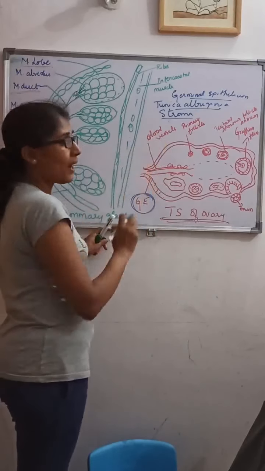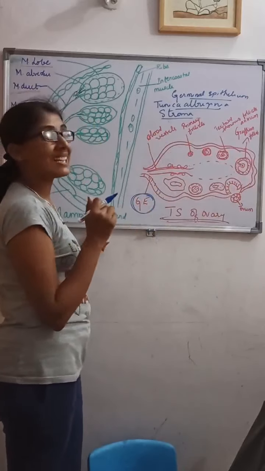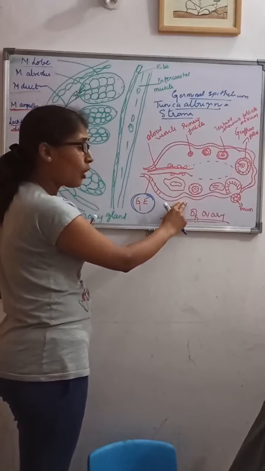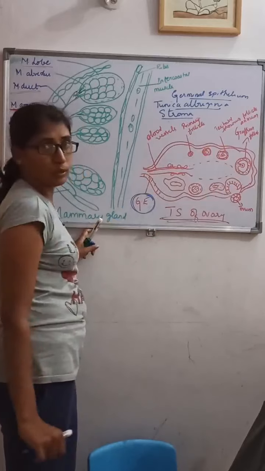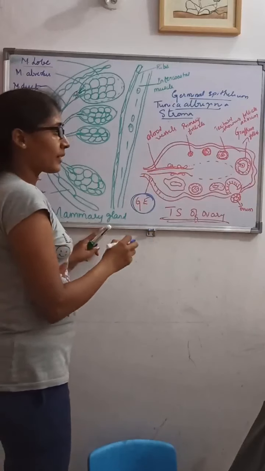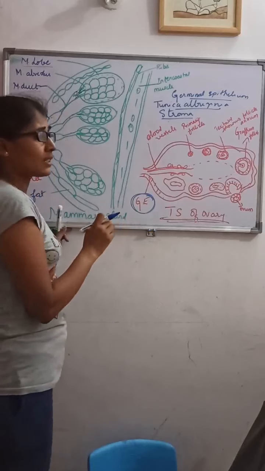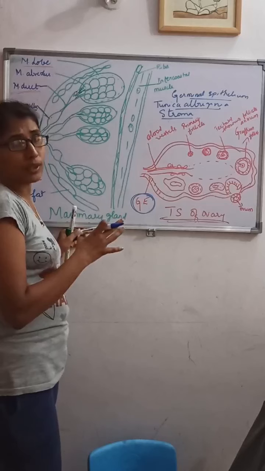This stroma is the major part of the ovary, which consists of two zones, the peripheral cortex and the inner medulla. This is the medulla. The cortex is of connective tissue, that is reticular connective tissue.